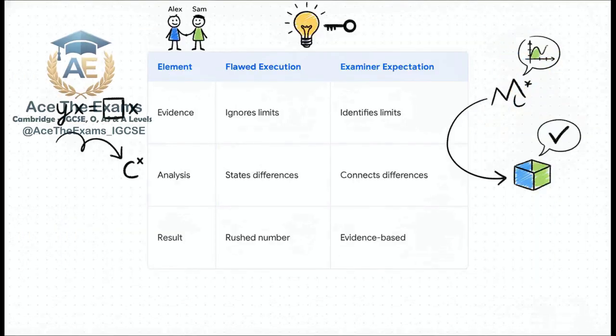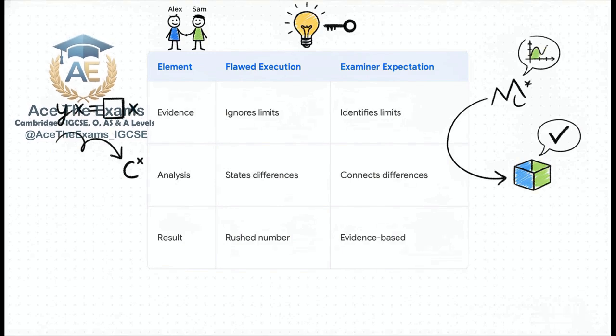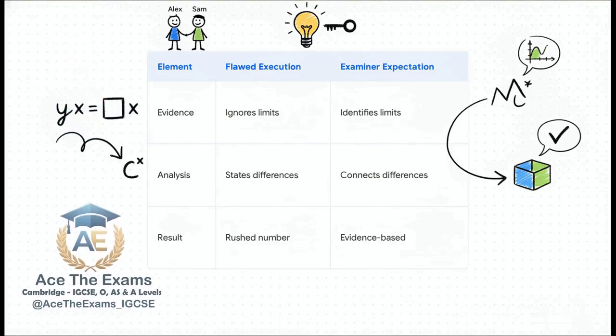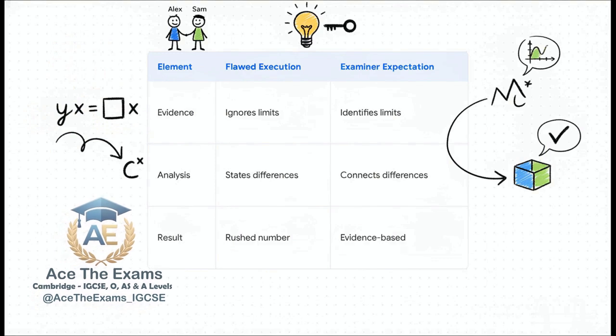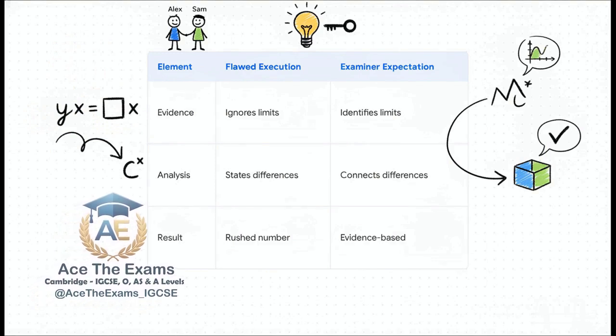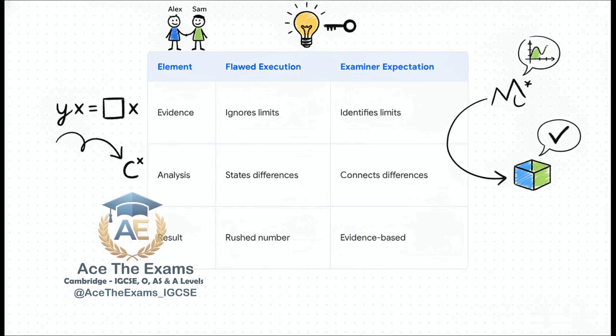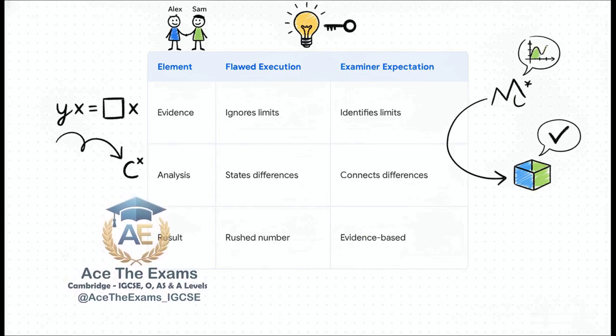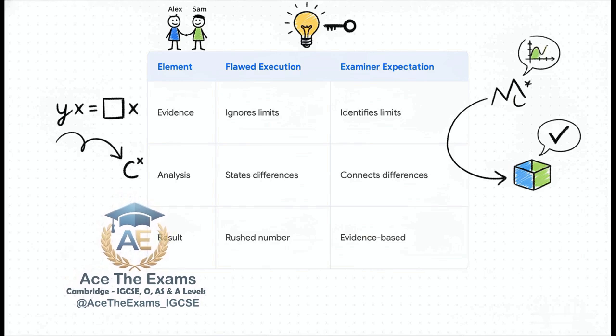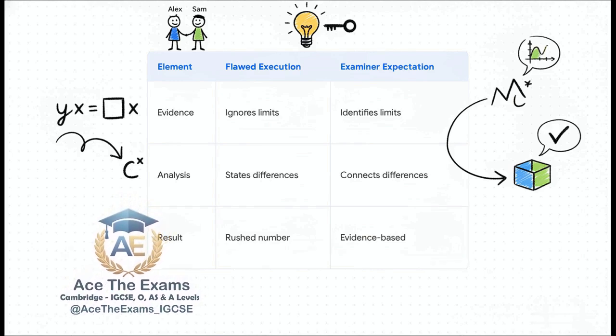This clean table right here perfectly illustrates how to align their debate with what the examiner actually expects. This is the transition from a good student to an A-star candidate. Let's look at the analytical element framework together. When we talk about evidence quality in mathematics, a flawed execution simply ignores the underlying assumptions or boundary limits of the function. But the examiner expectation? They want you to actively identify those limitations.